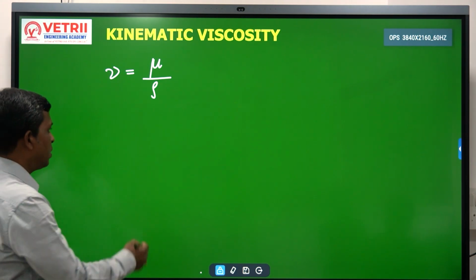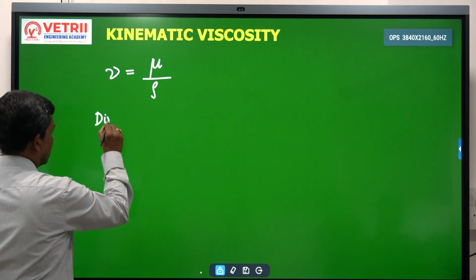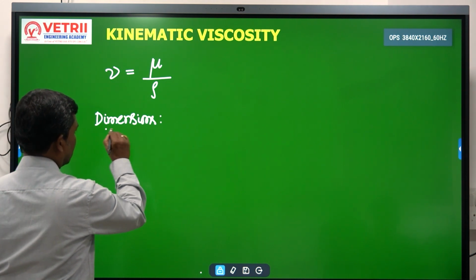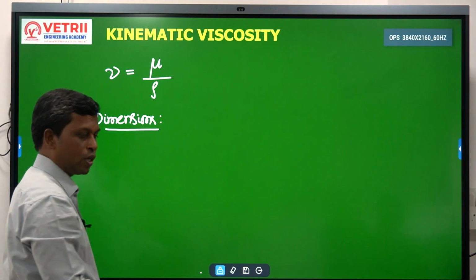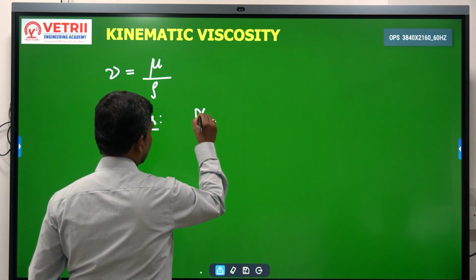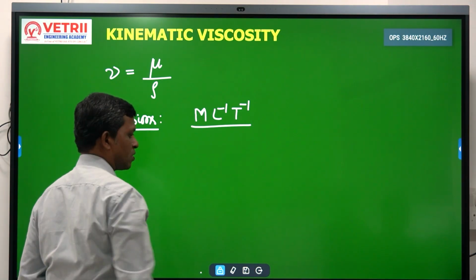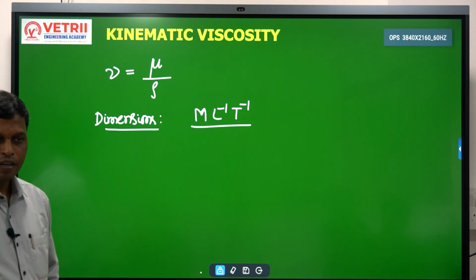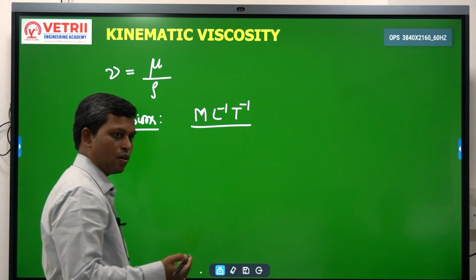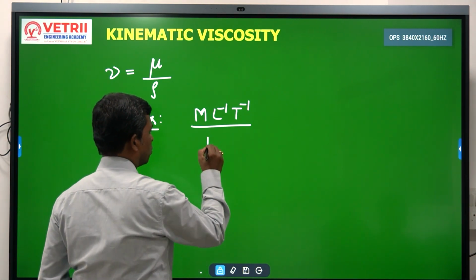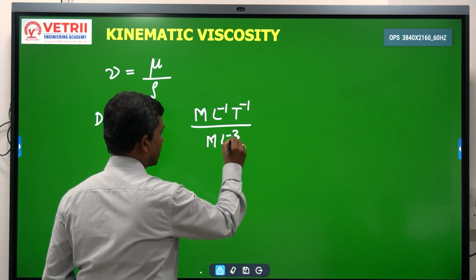How to write the dimensions for this? Very simple. For dynamic viscosity, it is M L power minus 1 T power minus 1. Density is mass by volume, that is M by L cube, M L power minus 3.